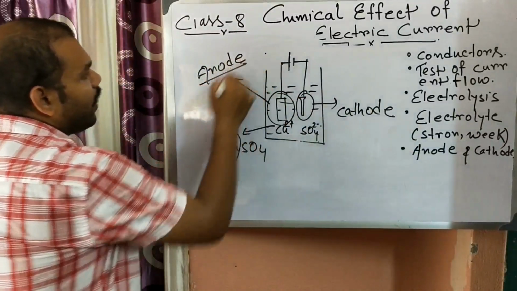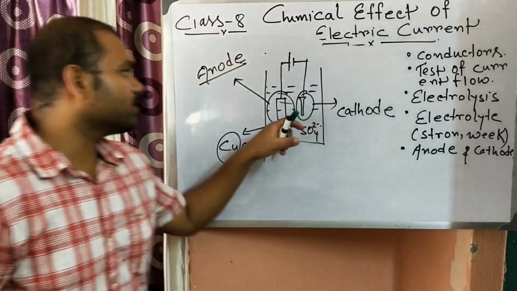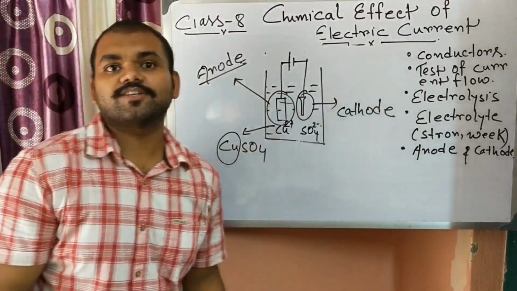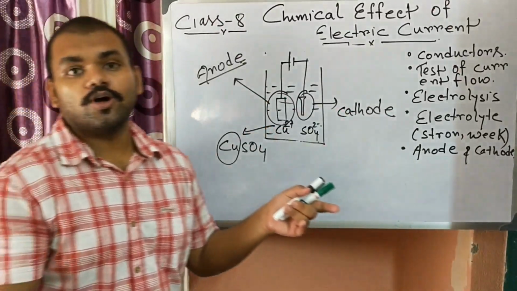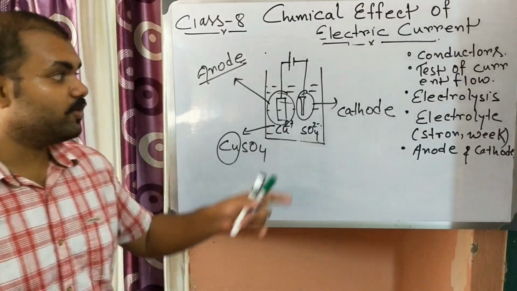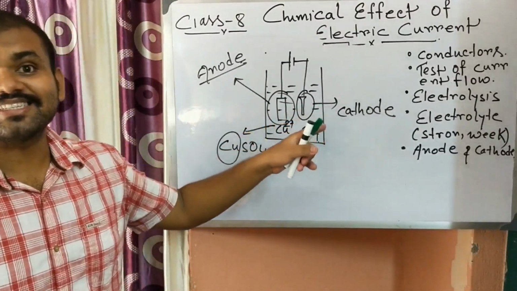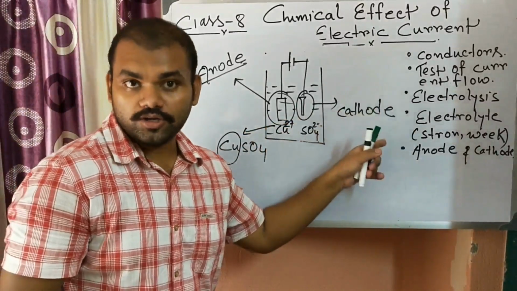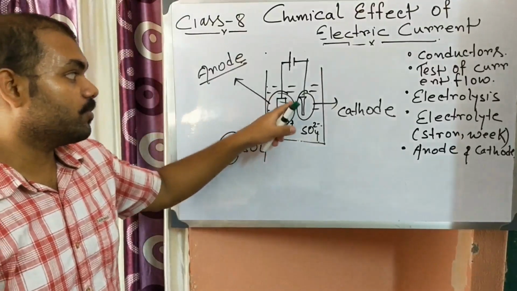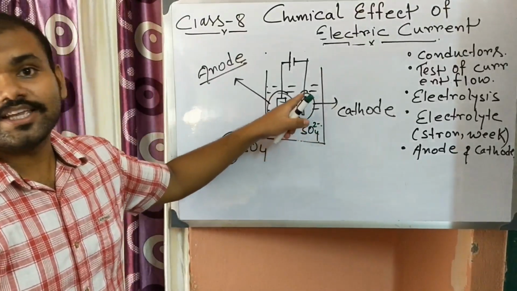So if you want to electroplate something with gold, then gold should be placed at the anode. And suppose there is a silver spoon and you want a gold spoon, then you need to electroplate that silver spoon with gold. So gold needs to be placed at the anode, that is a gold bar, and at the cathode you need to place the spoon.